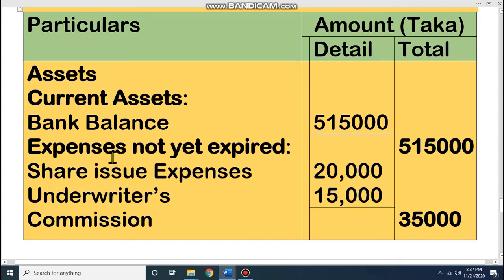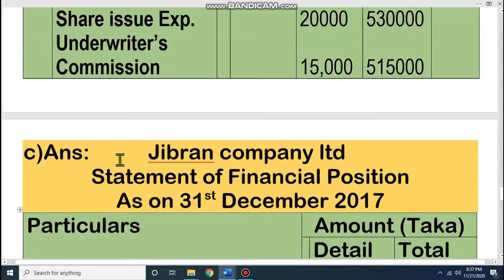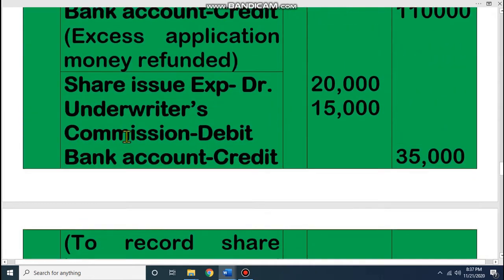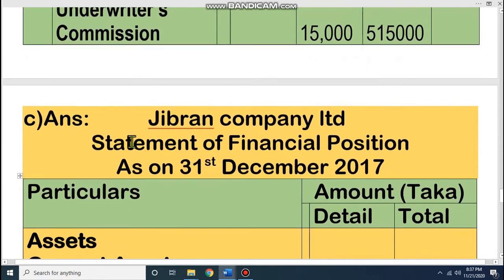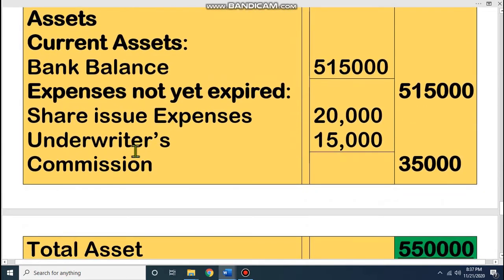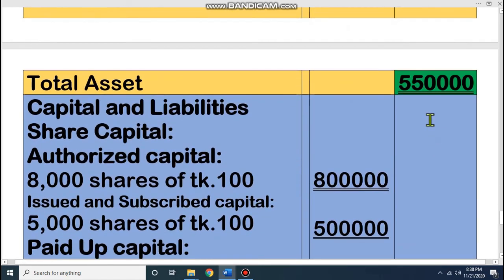And dear student, look at two fictitious assets. If you see the journal, two fictitious assets we have: underwriter commission and share issue expenses. This is not actually an asset, only temporarily, because we have not yet prepared the income statement. That's why temporarily we will show it in the financial position. So share issue expenses 20,000 and underwriter commission 15,000. 35,000 taka is our expense not yet expired, or we can say it is fictitious asset. Therefore total of asset side is 5,50,000.